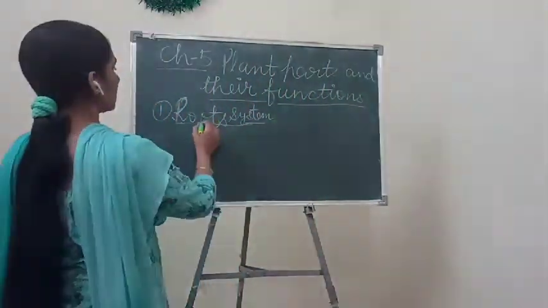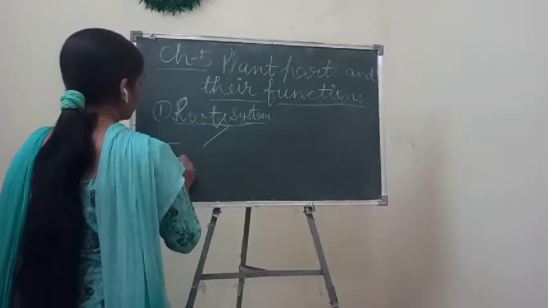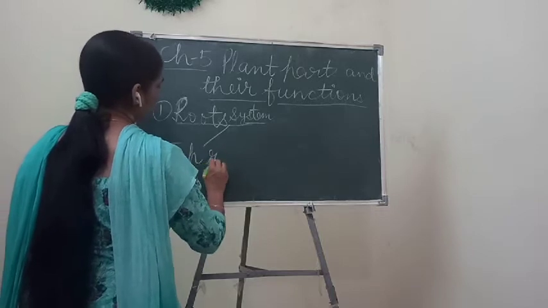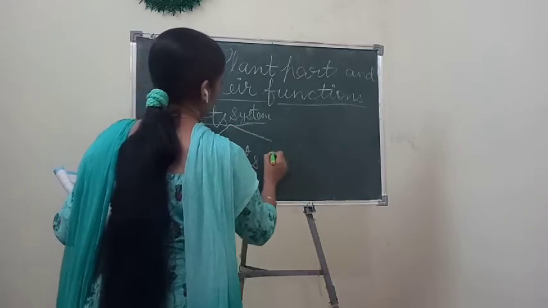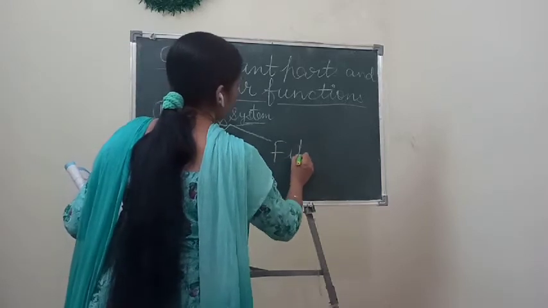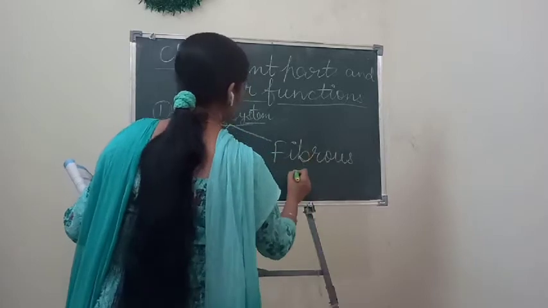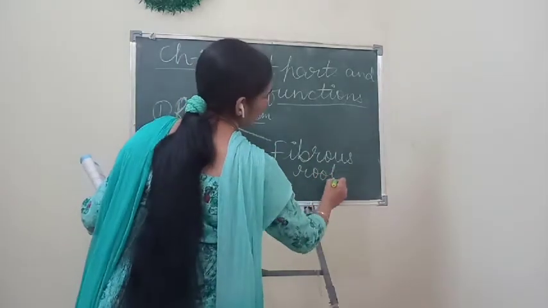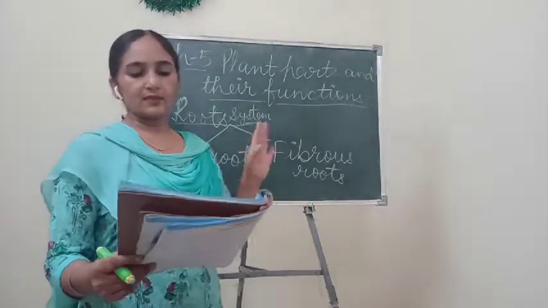So roots are of two types. First are the tap roots, and the second type of roots are called fibrous roots. Okay, so what are these tap roots? First we study about the tap roots.